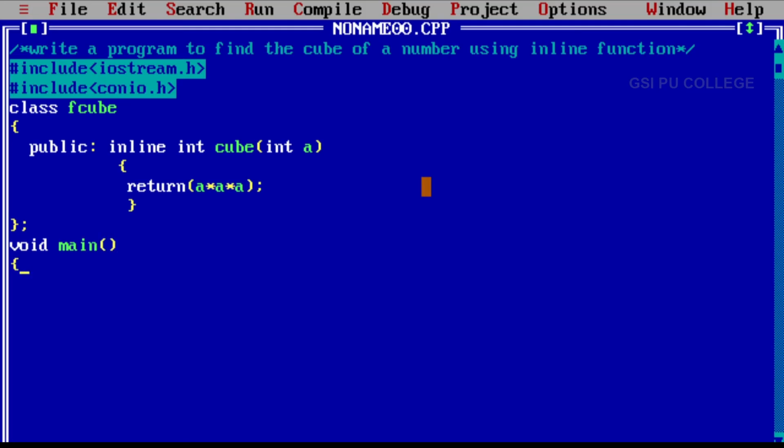Now open the flower bracket, create the object. How to create an object? First the class name, that is fcube, leave one space, the object name here we are given as c. Then next, declare the variables, that is int x is the variable. Next, clear screen, clrscr.